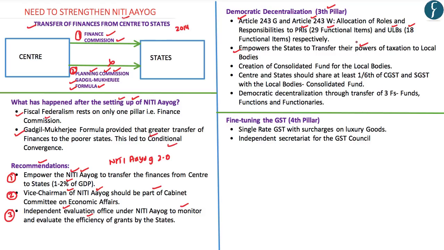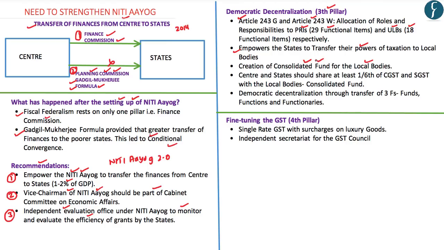However, most of the states have failed to provide enough financial powers to the local bodies in order to fulfill their constitutionally mandated roles and responsibilities. So, in order to address this particular problem, Mr. Kelkar has suggested that we need to create a consolidated fund for the local bodies in India. This consolidated fund would be on lines similar to the Consolidated Fund of India as well as the Consolidated Fund of the state. In other words, there is a need to have a dedicated fund for the local bodies.